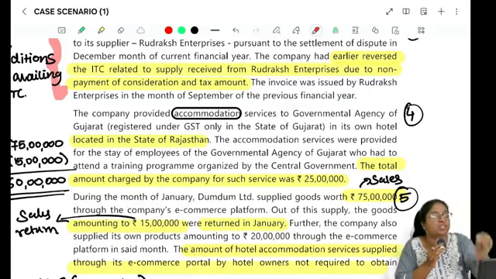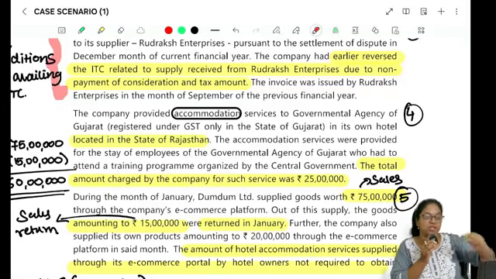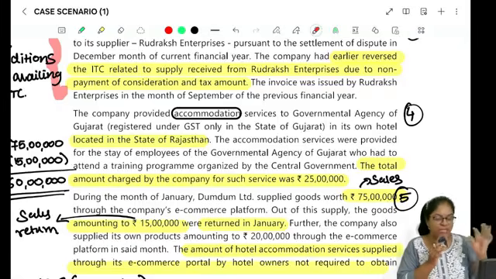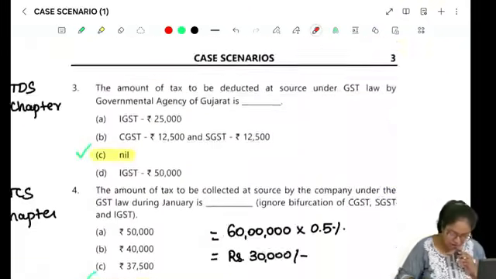This is one of the most important exemptions of TDS, where TDS will not apply. In the class when we did, I repeatedly told you this particular point, right? And also in our notes of TDS chapter, this is towards the last, so please refer to that. So here there will be no TDS. Are you able to understand?